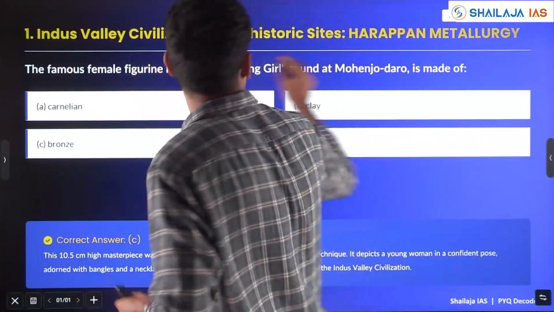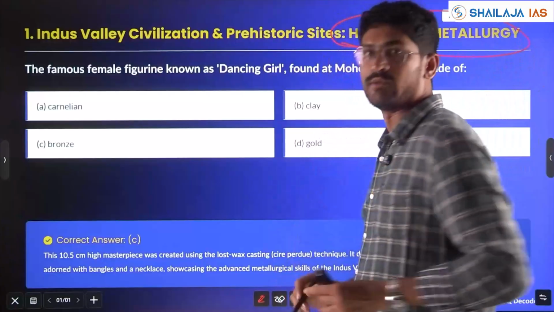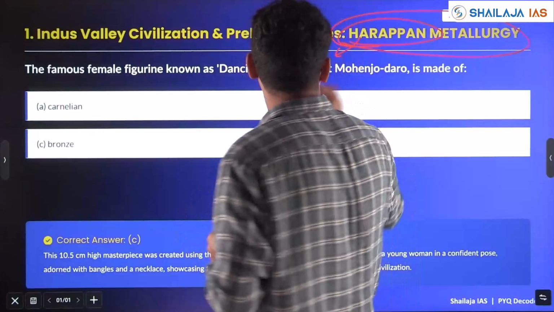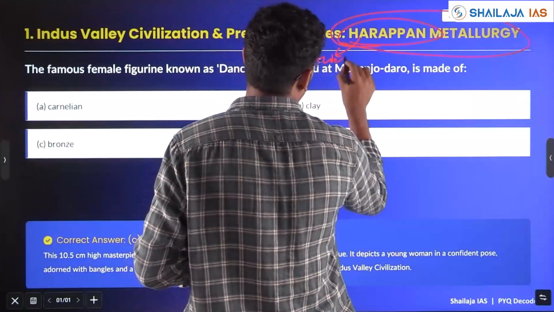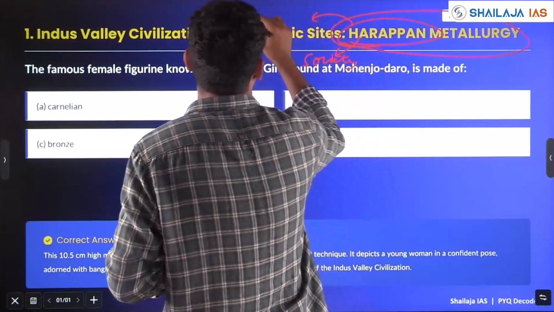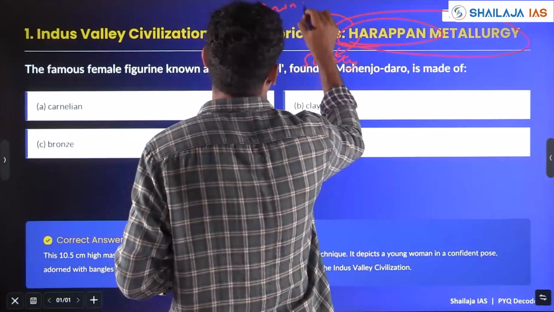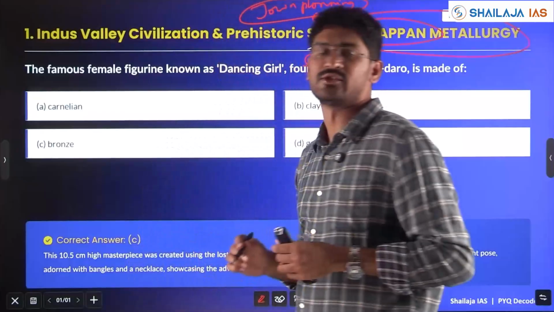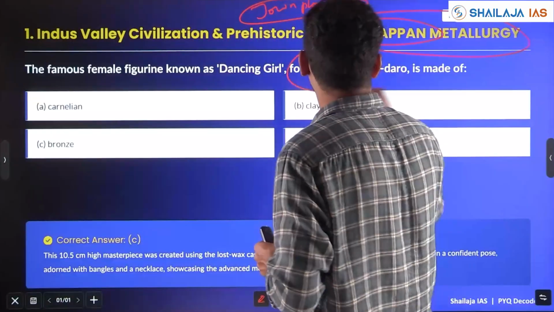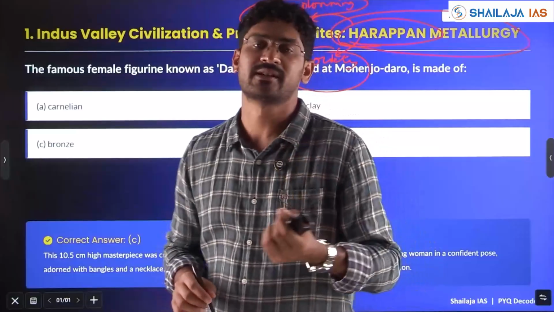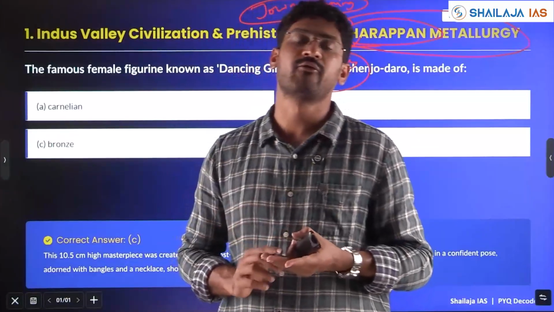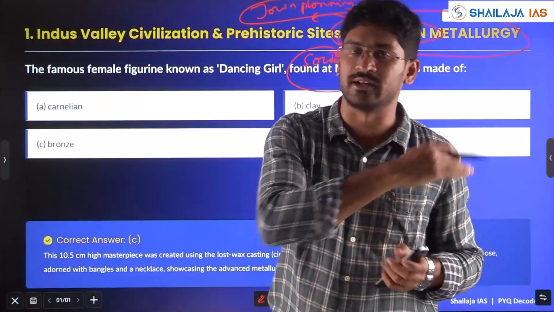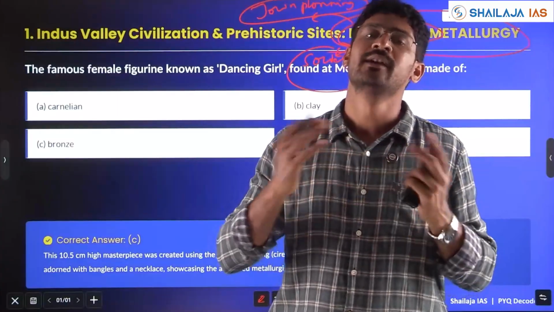This is with respect to Harappan metallurgy. What is important with respect to Harappan is that you have to study metallurgy, society, all the artifacts, unique town planning. All this is your syllabus for UPSC mains, which is asked in prelims also. Society, economy, status of women, religion, which we discussed in the first class, should all be studied with respect to civilizational shift. The timeline you have to study along with the society also.